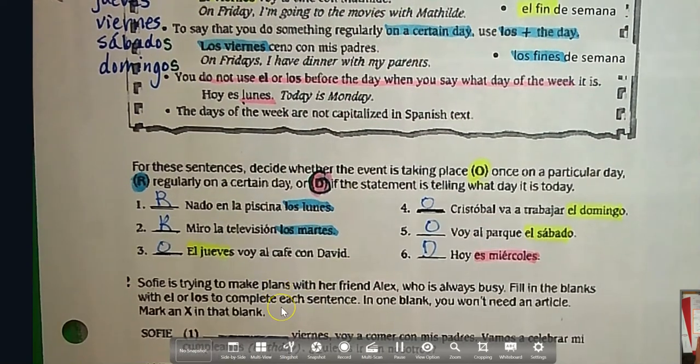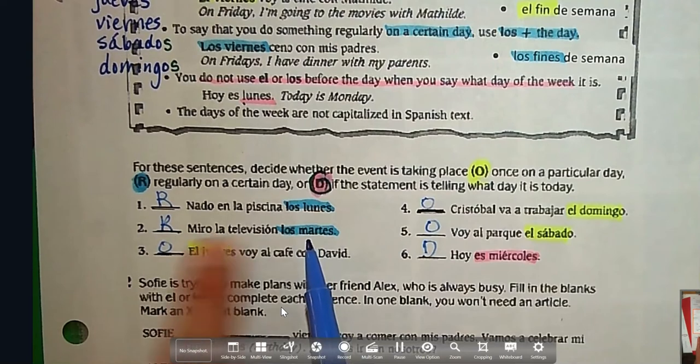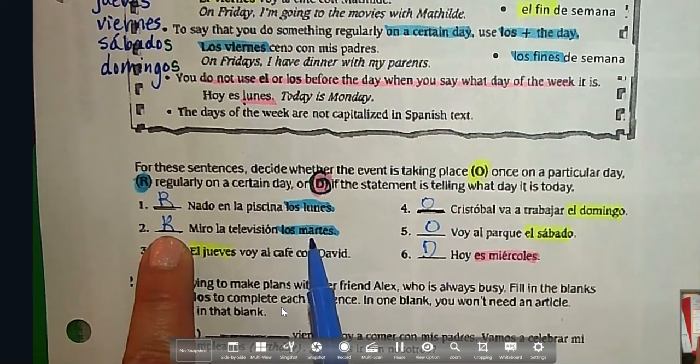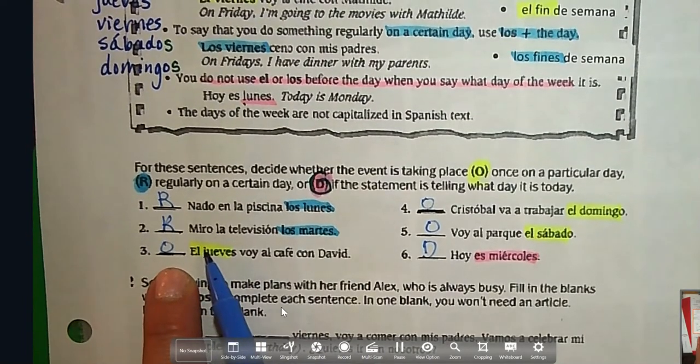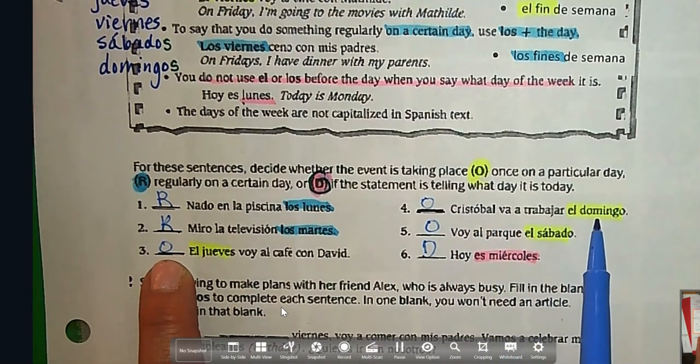Let's check and see how you did. On dos, we had los martes. So on Tuesdays, I watch TV. That would be a regularly scheduled thing. El jueves, we have just el. So that's just one time on a particular day. So we label that one O for once. Cristóbal va a trabajar. He's going to work el domingo, once.